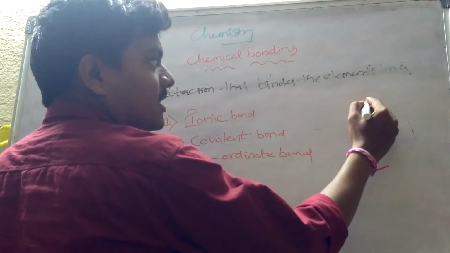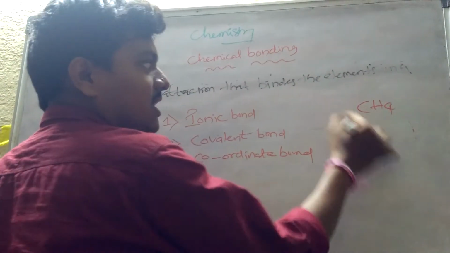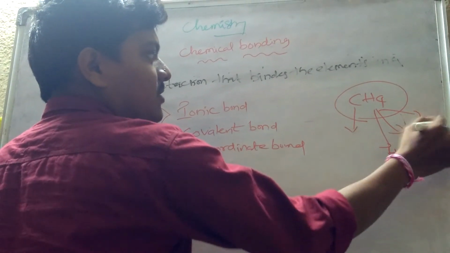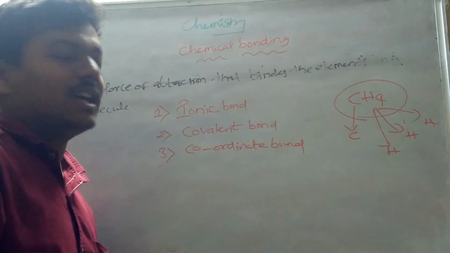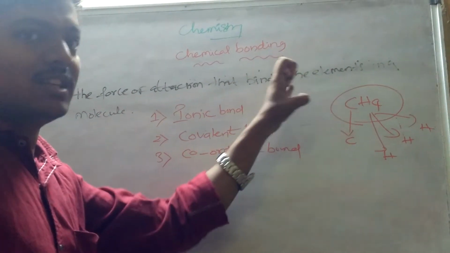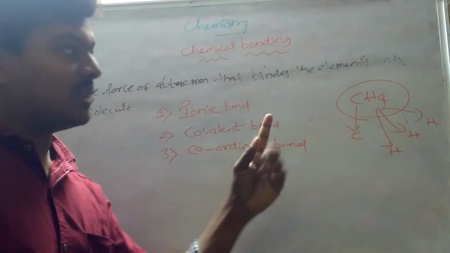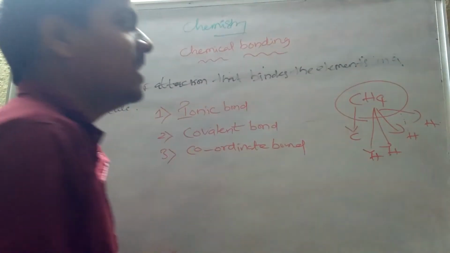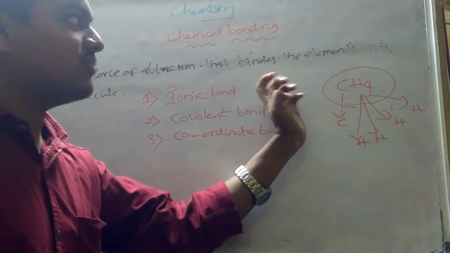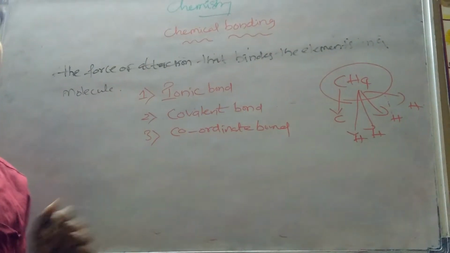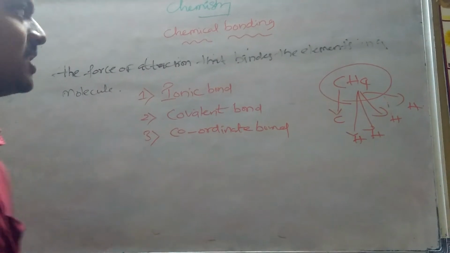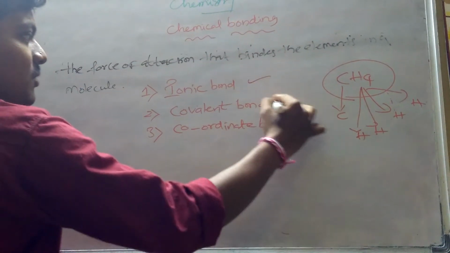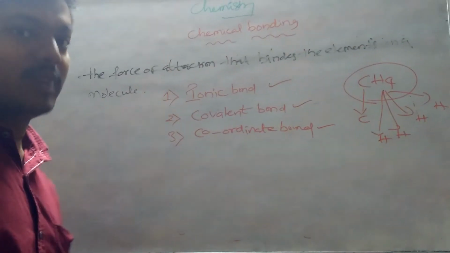For example, if you take CH4, what is here? One carbon is there, four hydrogens are there. So these hydrogens combine with the carbon. For holding one carbon and four hydrogens, they require some force to hold these elements. That force is called chemical bonding. So this chemical bonding is majorly classified into three types: ionic bond, covalent bond, coordinate covalent bond.